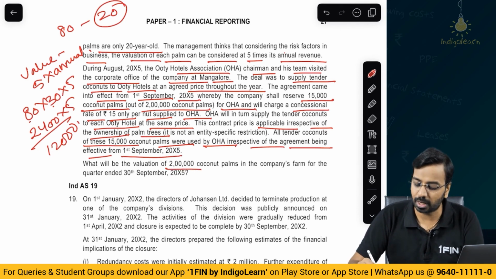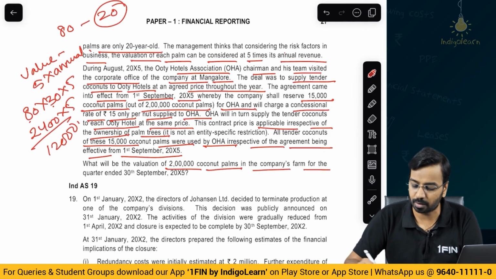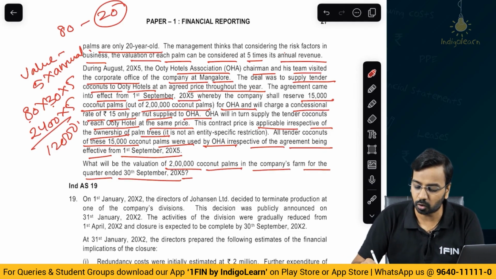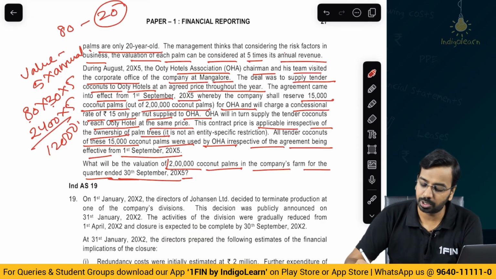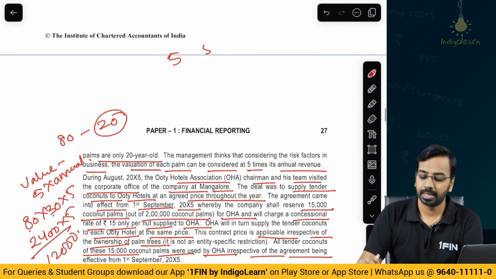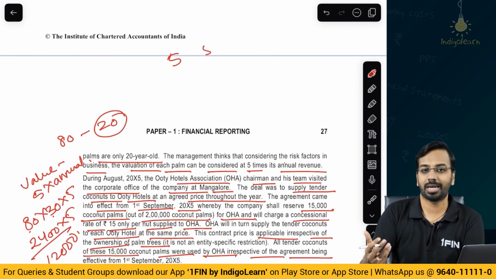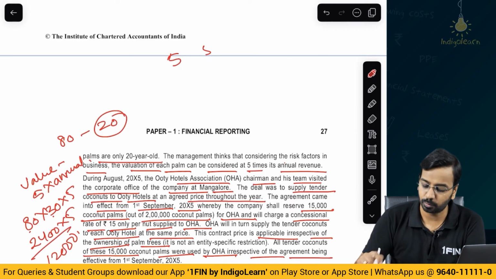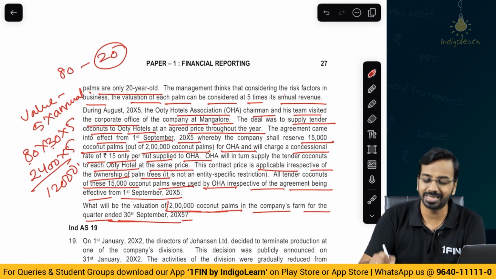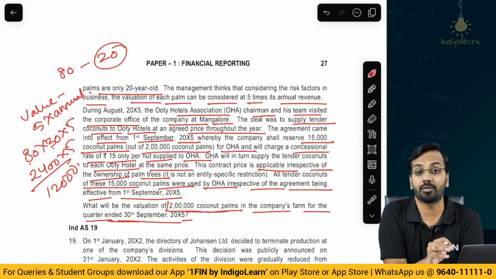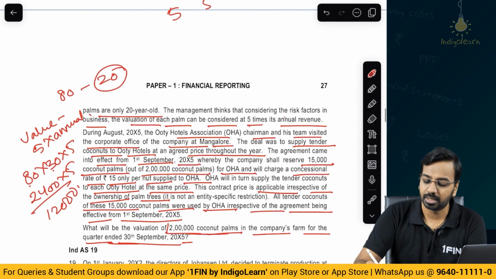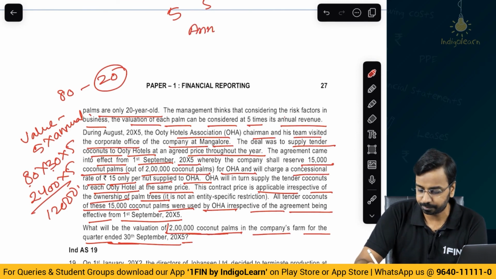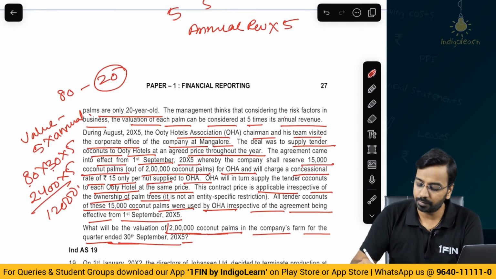What will be the valuation of 2 lakh coconut palms in the company's farm for the quarter ended 30th September of year 5? Now, what we are required to calculate is the valuation for these 2 lakh coconut palms. Now, please remember valuation, when we do the valuation of biological asset or agriculture produce. Now, in this case, to be specific, these are bearer plants, and bearer plants are covered under Ind AS 16 and not under Ind AS 41. That is the first thing. But anyways, when it comes to valuation, the valuation they have said is annual revenue multiplied by 5. Now, we have 2 lakh coconut palms.